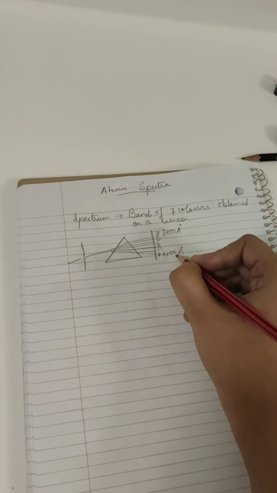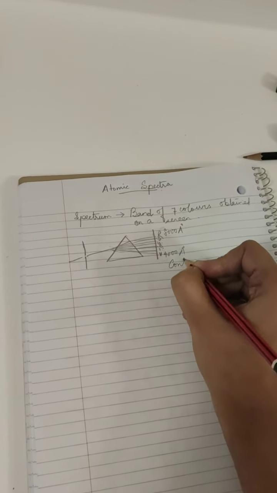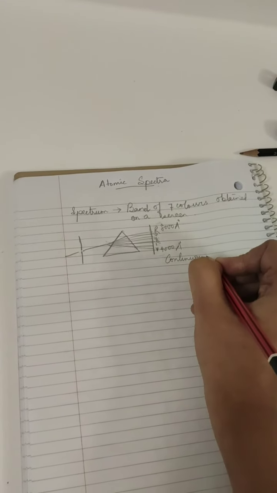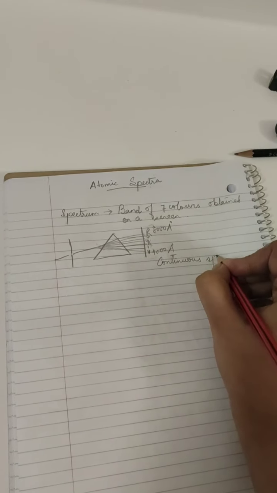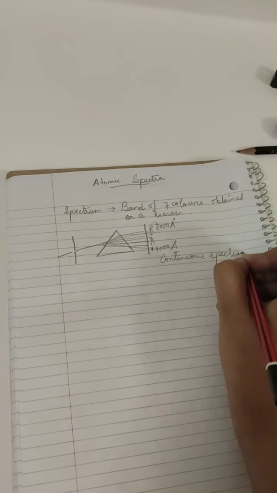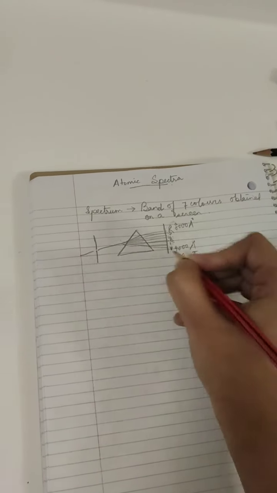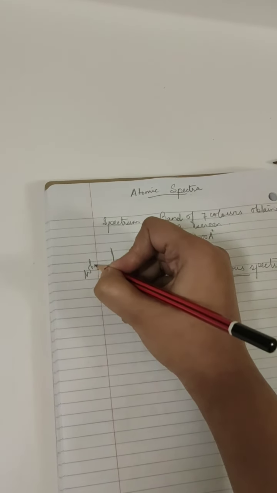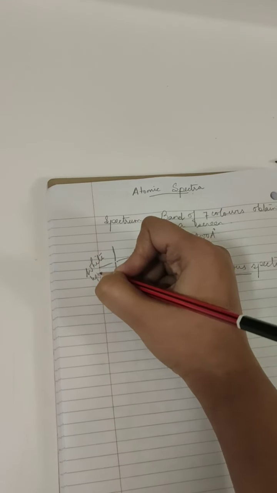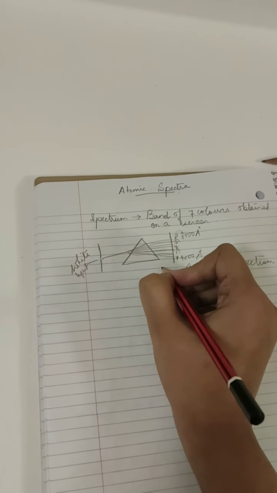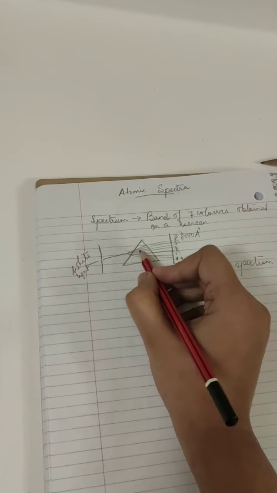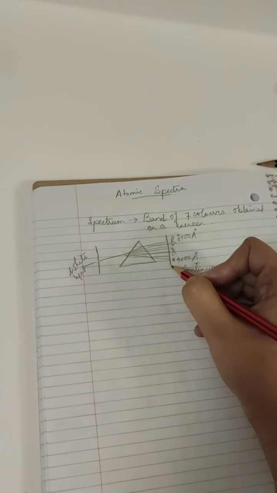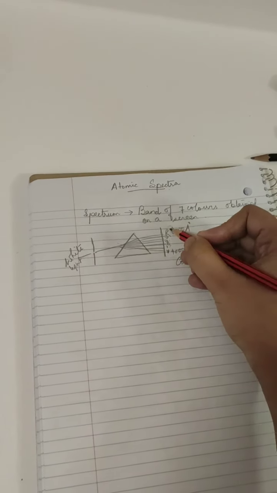So this type of spectrum is called continuous spectrum, where there is overlapping of one color on another. This is white light. When white light is made to pass through a slit and made to fall on a prism, the prism splits the light into 7 different colors, by which we get VIBGYOR.